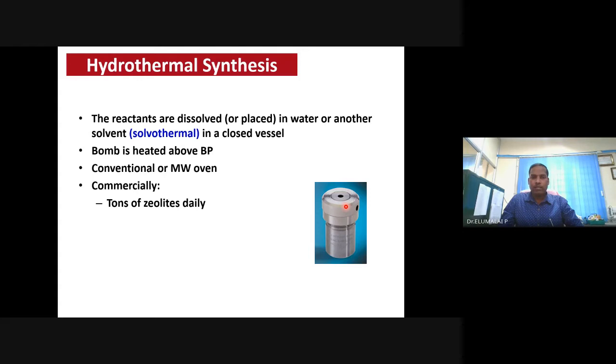Inside there is a strong, corrosion-resistant Teflon coating. The volume of this autoclave bomb is about 25 ml to even 250 ml. Even larger vessels are available depending on the requirement.